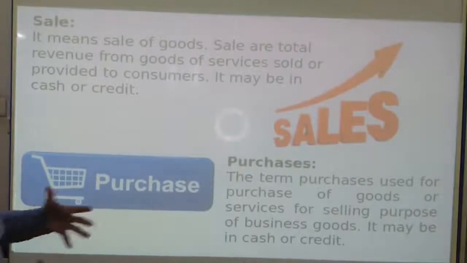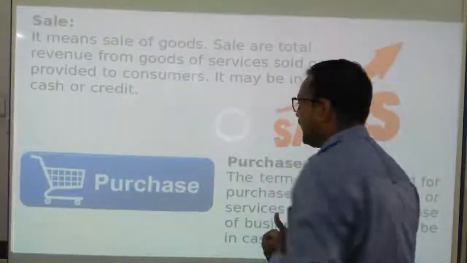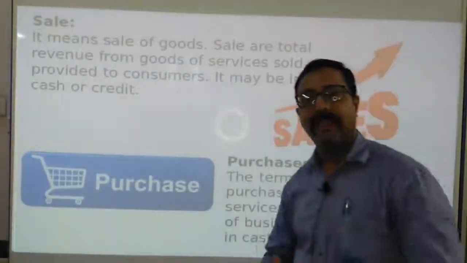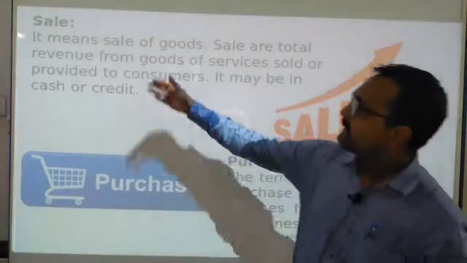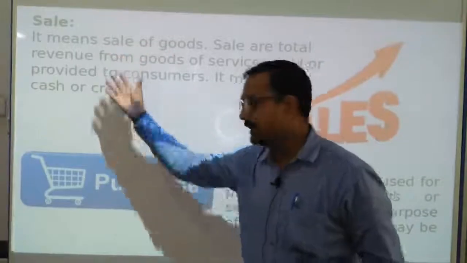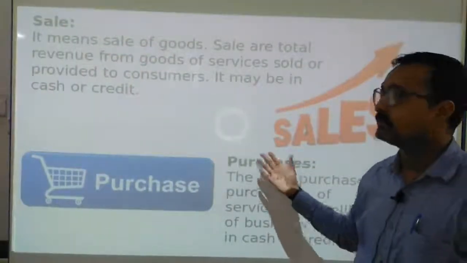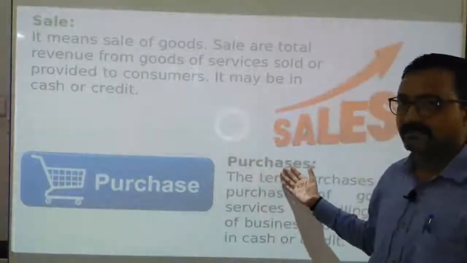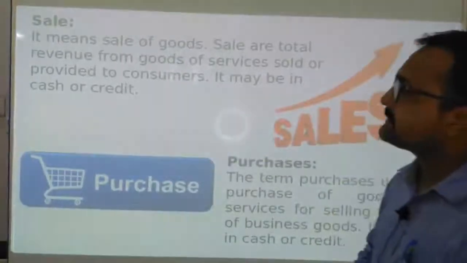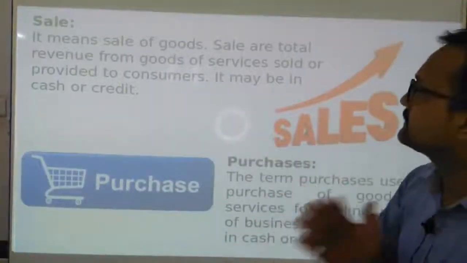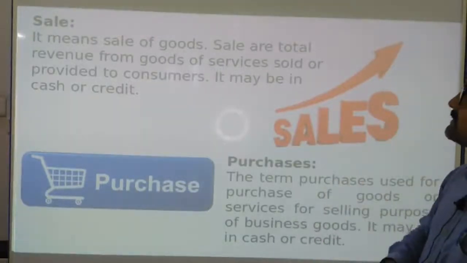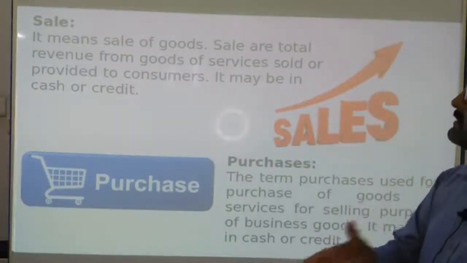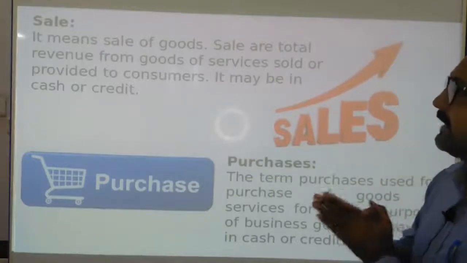Okay, so in a business organization we have to perform different types of activities. Which activities do we have to perform? We have to sell our goods, and we have to purchase goods. Before the selling of goods we need to purchase. So here, sales means sale of goods. Sales are the total revenue from goods or services sold or provided to customers. It may be in cash or credit.